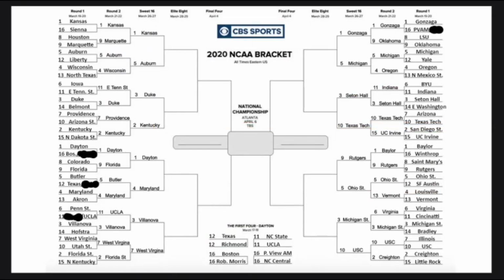Who would have thought? Alright, so looking at the Sweet 16, teams that surprised me: West Virginia, USC, and Rutgers, man. They surprised me. I did not expect it. We're down to 3 #1 seeds, with Baylor losing to Rutgers. So with all that being said, we're going to go ahead and get into this, see who goes to the Elite 8, starting off with Kansas versus Auburn.